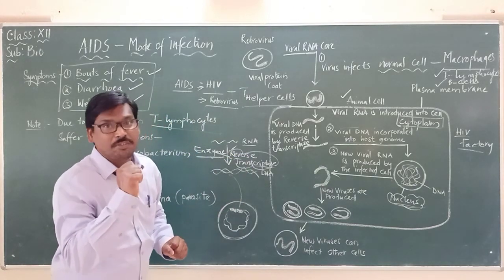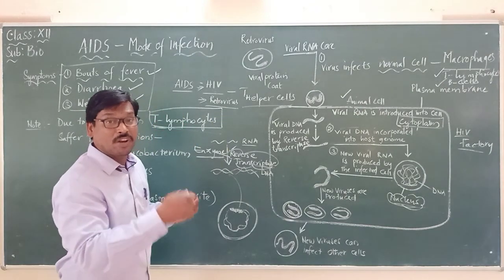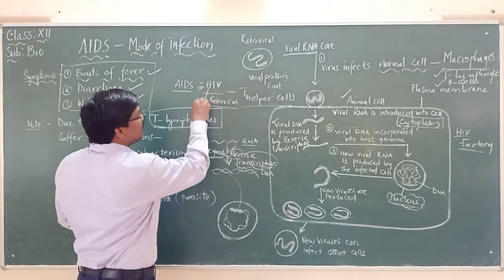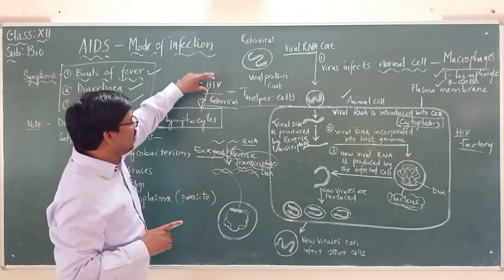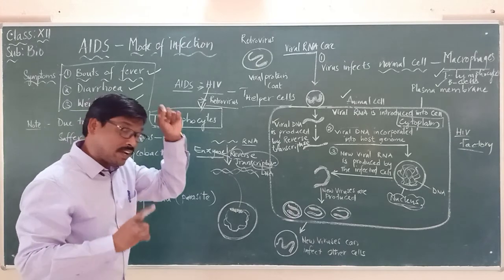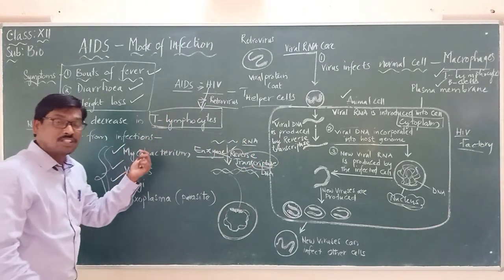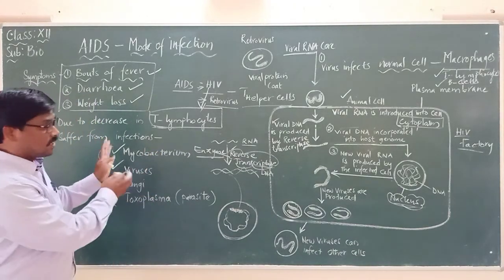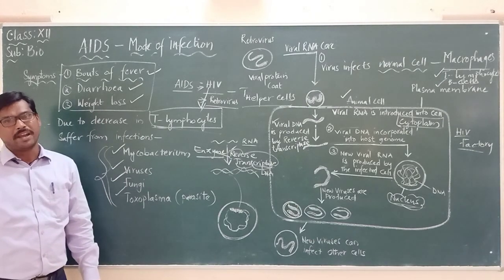Now the question is, when the immune system becomes weak, when the T lymphocytes decrease in number or are destroyed, how are these T lymphocytes destroyed? It is because of the HIV virus, which destroys these T lymphocytes. So you have to remember, when HIV destroys the T lymphocytes, there are more chances for that person to suffer from different types of diseases, caused by bacteria, viruses, fungi or other parasites. These are some points we have to keep in mind.